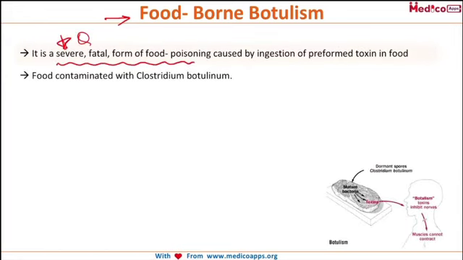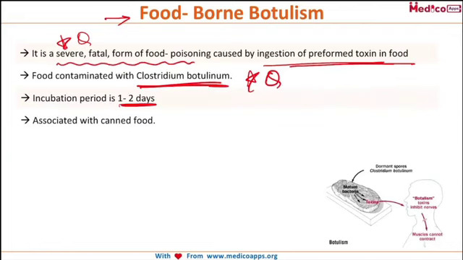Please do remember this, that if a short note is asked on foodborne botulism, it's a severe fatal form of food poisoning. And how is it formed? It is formed by ingestion of the preformed toxins in the food, which we have just discussed, where the food is contaminated with Clostridium botulinum. That means it is a toxic type of food poisoning, and the incubation period is 1 to 2 days.